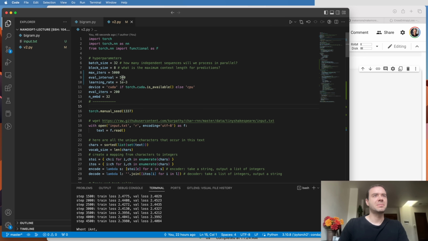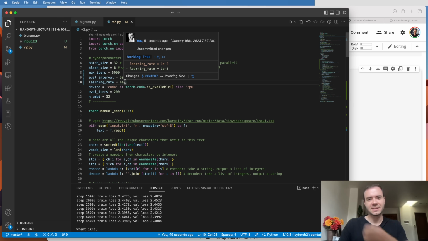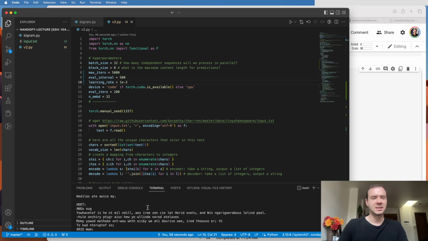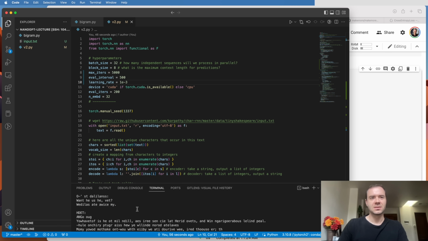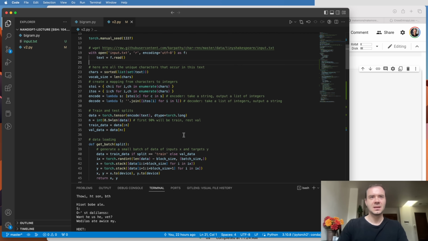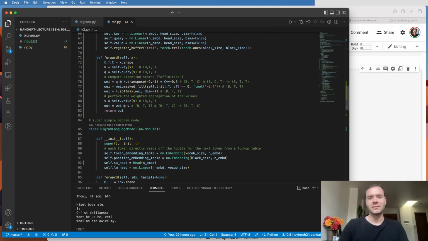Okay, so I also came up to the script here, and I decreased the learning rate because self-attention can't tolerate very, very high learning rates. I also increased the number of iterations because the learning rate is lower. Then I trained it, and previously we were only able to get down to 2.5, and now we are down to 2.4. So we definitely see a little bit of an improvement, from 2.5 to 2.4 roughly, but the text is still not amazing. Clearly the self-attention head is doing some useful communication, but we still have a long way to go.